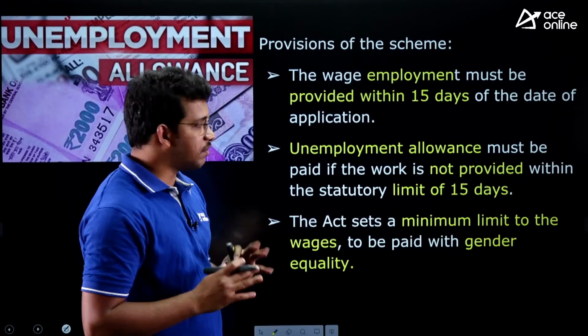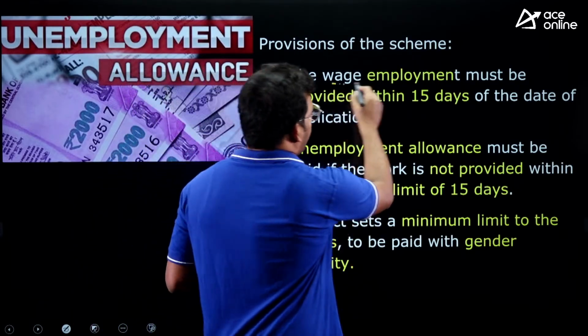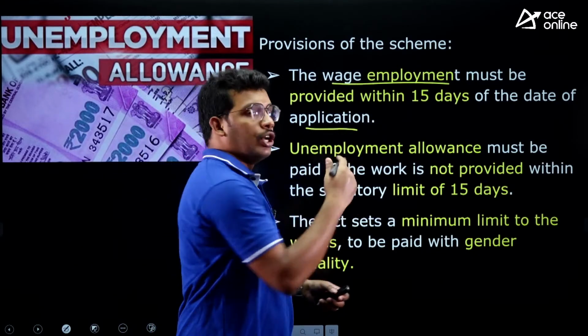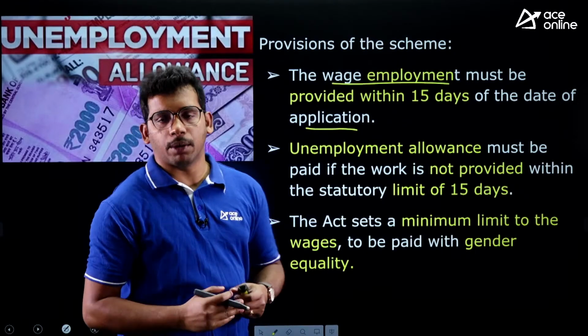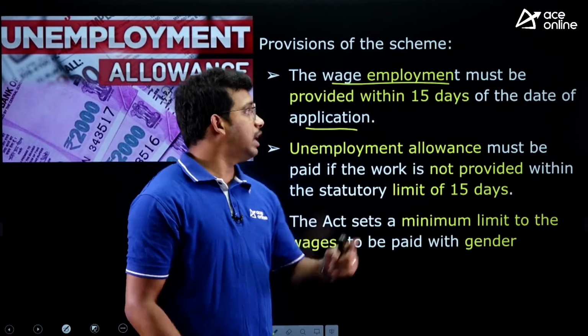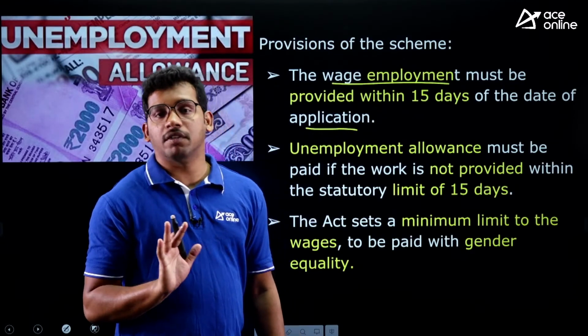Provisions of the scheme, which are very important for our exam. Wage employment must be provided within 15 days of registration. So if I am a rural person and I want to get employment and I go for registration, then within 15 days after registration, I have to be given employment.